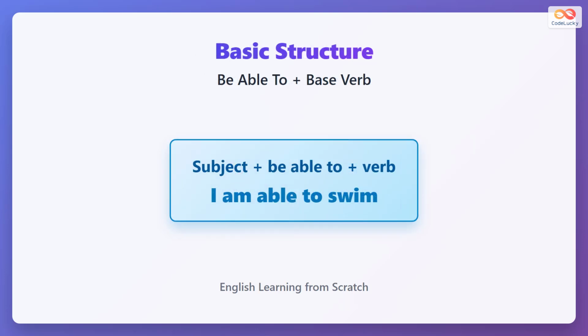The basic pattern is simple. Subject plus be able to plus base verb. For example, I am able to swim, she is able to dance, we are able to help. Notice that be changes according to subject and tense, but able to plus base verb stays the same.